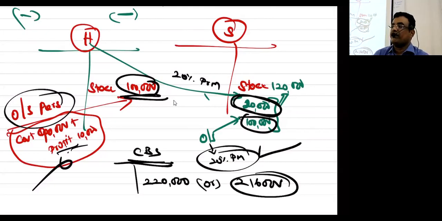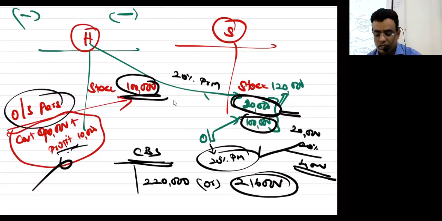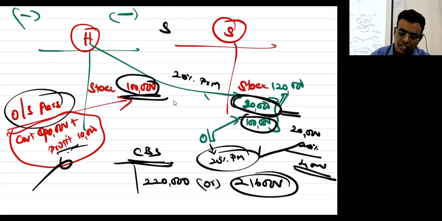I can't add a profit margin for our own stock. Otherwise people will add more profit margin and show more profit, no? So this stock reserve on 20,000 at 20% on selling price, another 4,000 has to be reduced. Correct? I hope you understood the stock reserve concept.